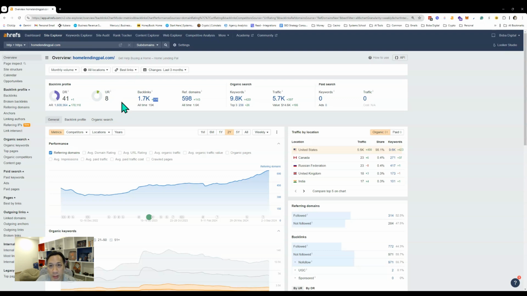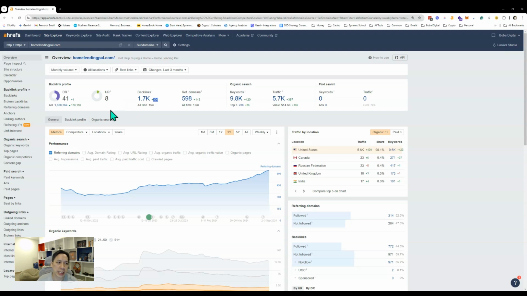Moz is another popular SEO tool, and they call it domain authority. Ahrefs calls it DR, domain rating, but they're the same thing. Generally, once you're in the 30 to 40 range, you're a pretty solid authority. 50 to 70, you're a really strong authority, and 70 plus, you're amazing. Once you get to 50 plus, it's actually kind of hard to inflate that, so if you're in the 50 plus, you're doing a good job.